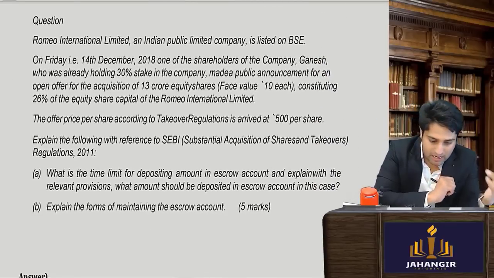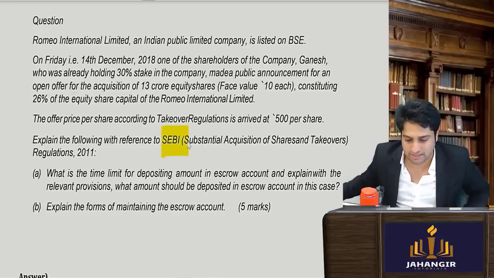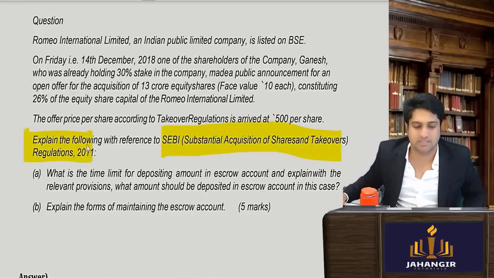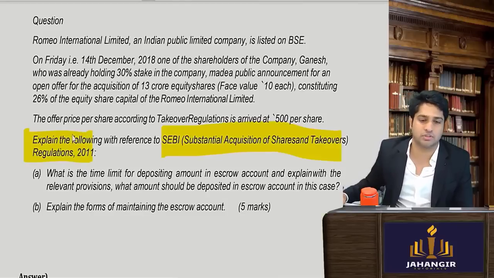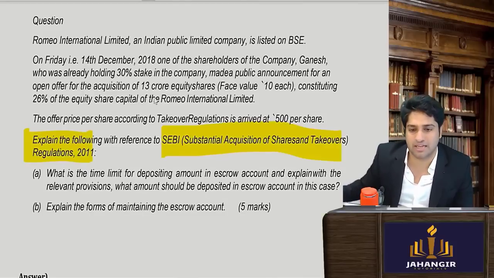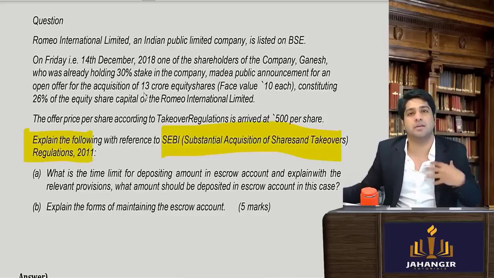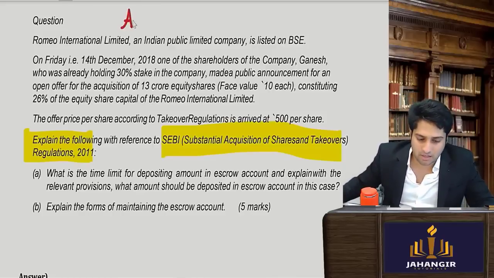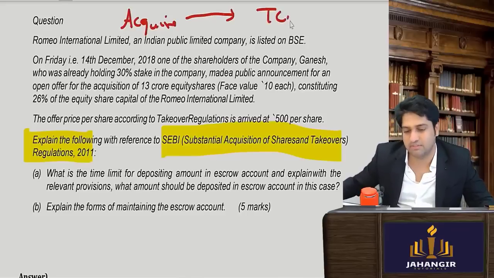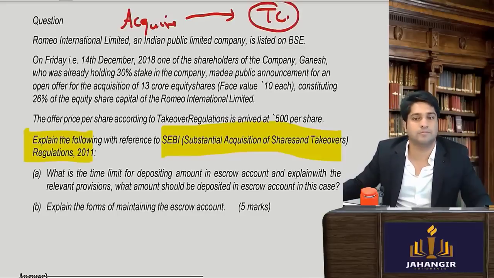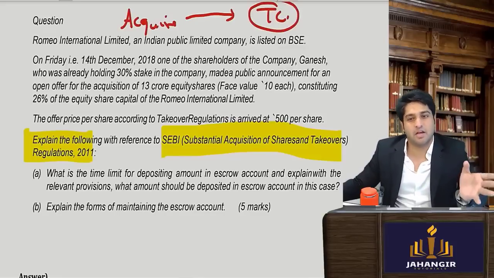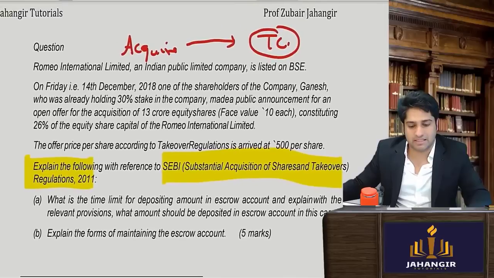Now is another type of question, for your SEBI takeover code, that is SEBI Substantial Acquisition of Shares and Takeovers Regulations 2011. It's mostly talking about an escrow account. Whenever the acquirer, let's say there is an acquirer, wants to acquire the target company. The target company has to be bought out. Was that clear? Yes. Now obviously he wants to buy out.